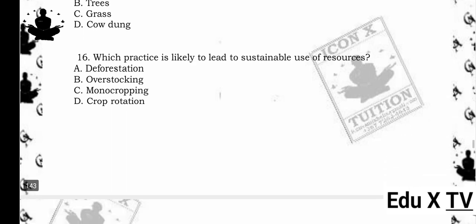16. Which practice is likely to lead to sustainable use of resources? A. Deforestation. B. Overstocking. C. Monocropping. D. Crop rotation. The answer is D.